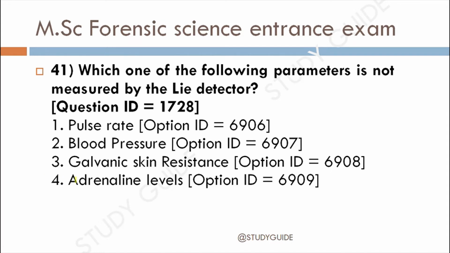Next question, question 41. Which of the following parameter is not measured by the lie detector? Option 1, pulse rate. Option 2, blood pressure. Option 3, galvanic skin resistance. Option 4, adrenaline levels. Here the correct answer for this is option 4, that is adrenaline levels. The pulse rate, BP and the galvanic skin resistance all are measured during the lie detector measurement.